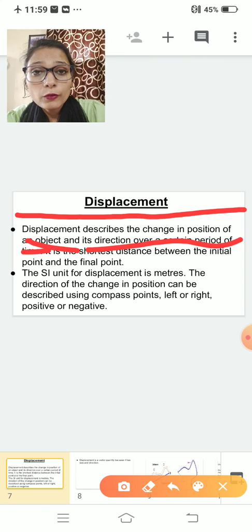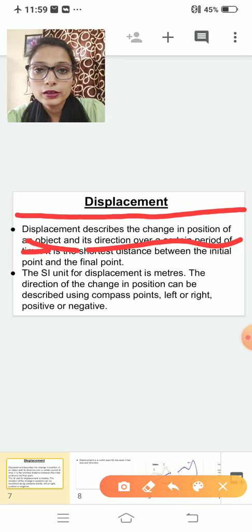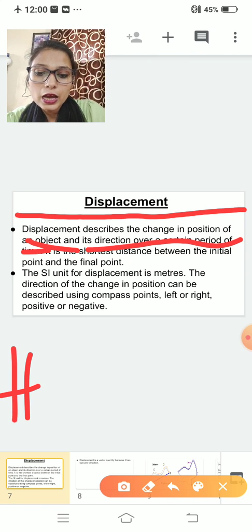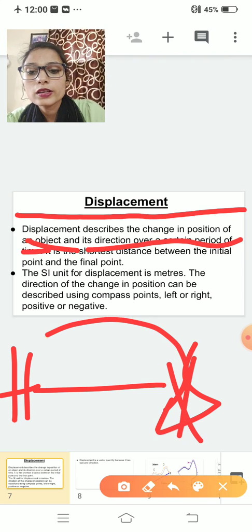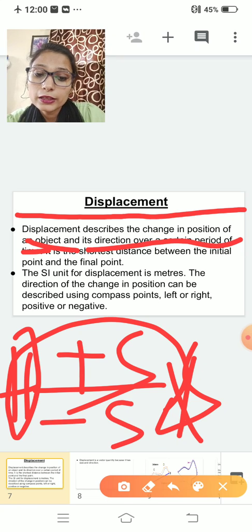Now, whether it is a scalar quantity or a vector quantity? Yes, displacement is a vector quantity because we consider direction in this. Why? See, if you are standing here, after 5 minutes you will reach here, and after 5 minutes you will come back here. So plus 5 and here negative 5. Why?